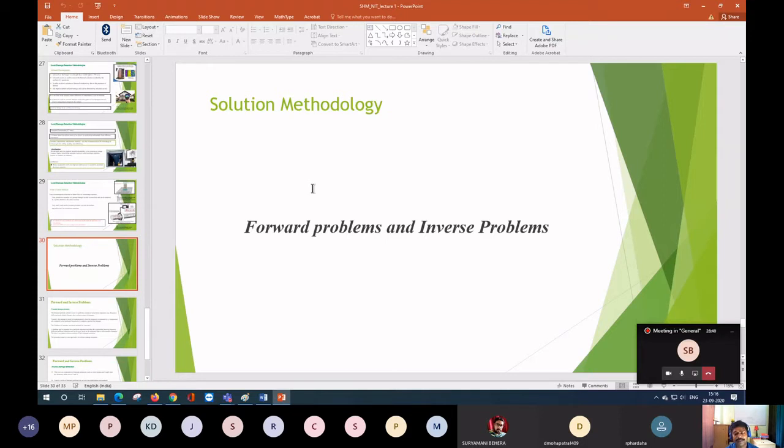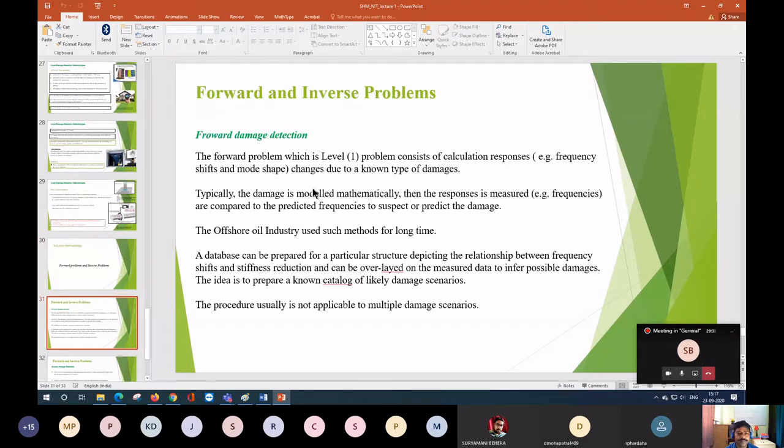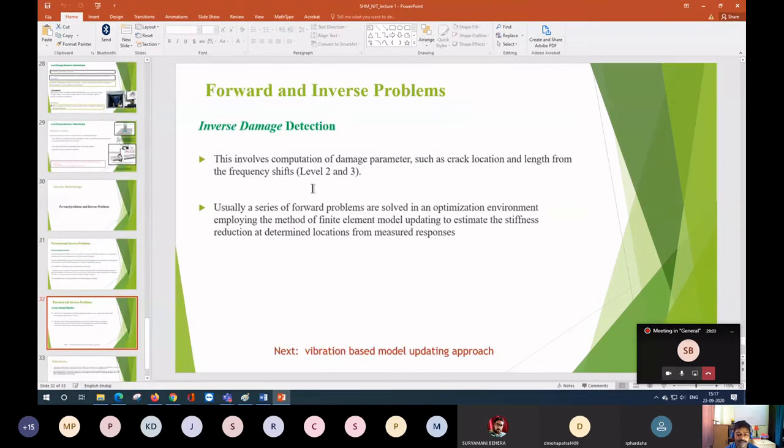Human interference is required. You have to first develop a correct model, then only your prediction may be correct. It cannot say with certainty that this is the actual cause of the damage. Some human interference is required, and you have to see. So this part I will discuss.